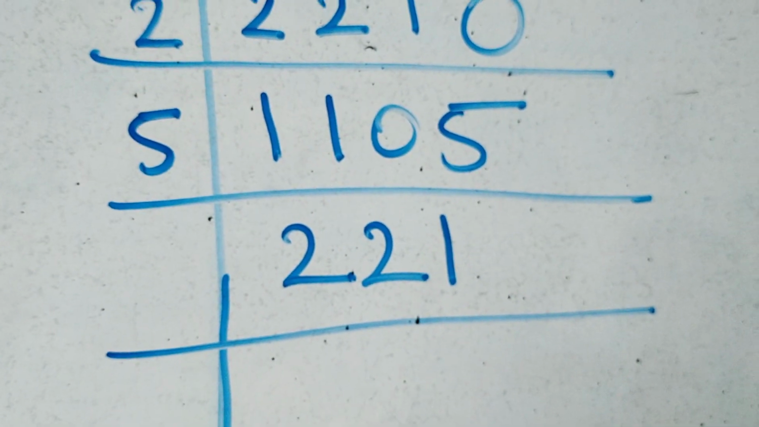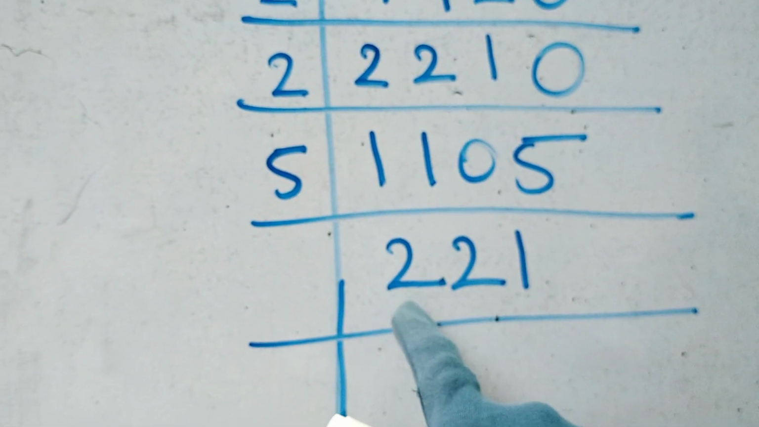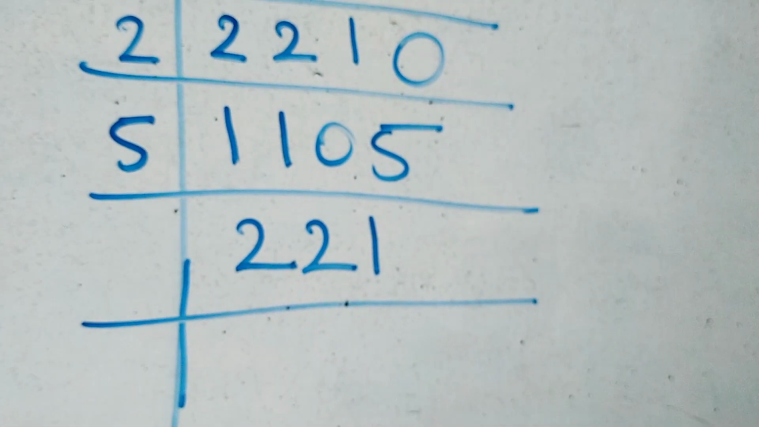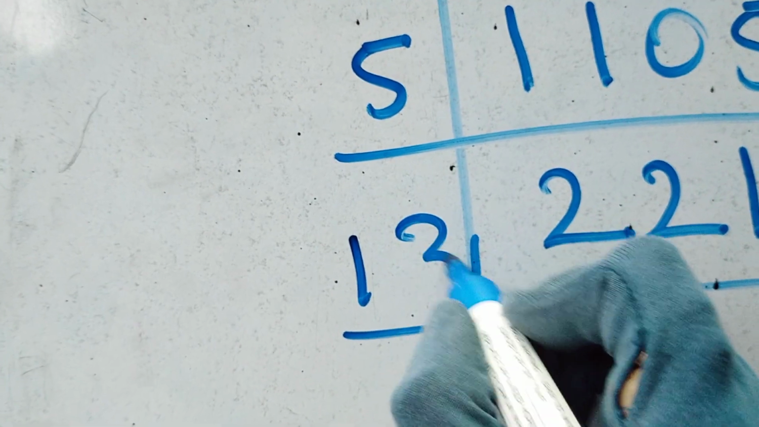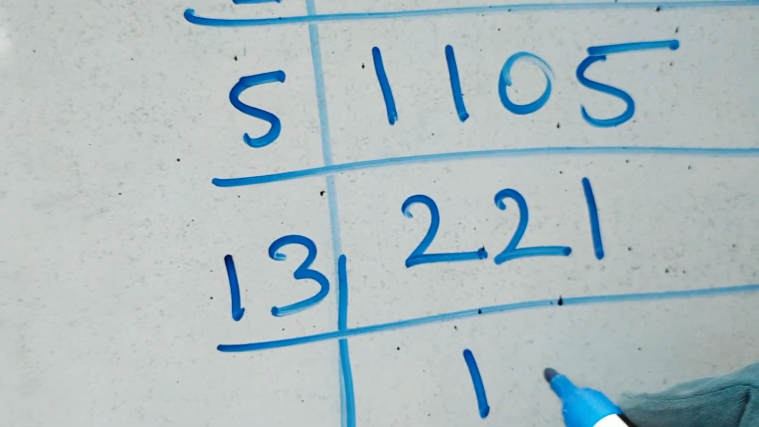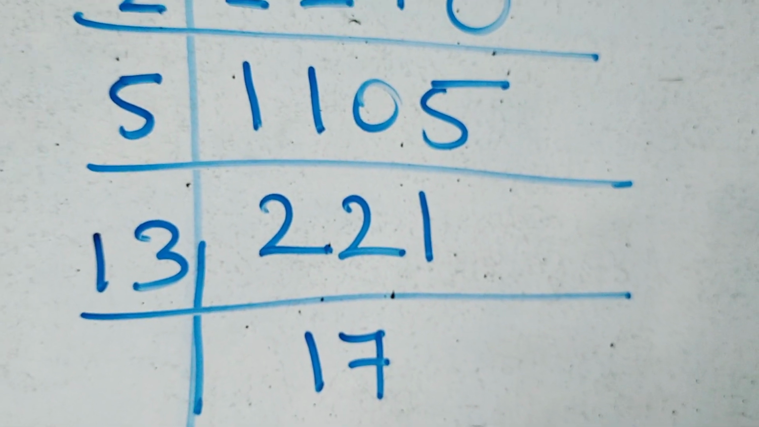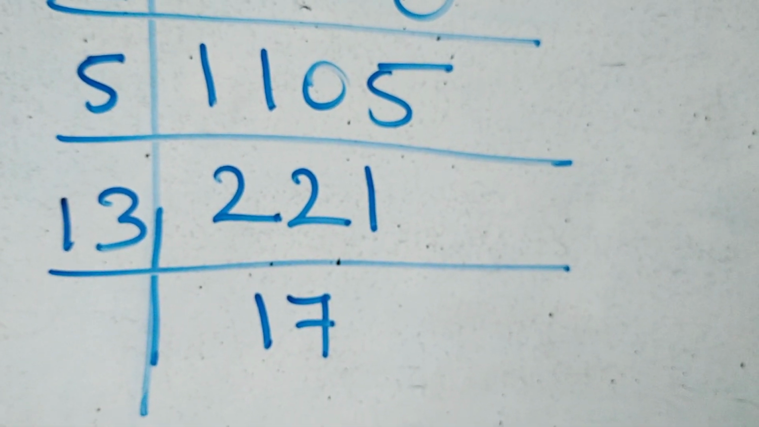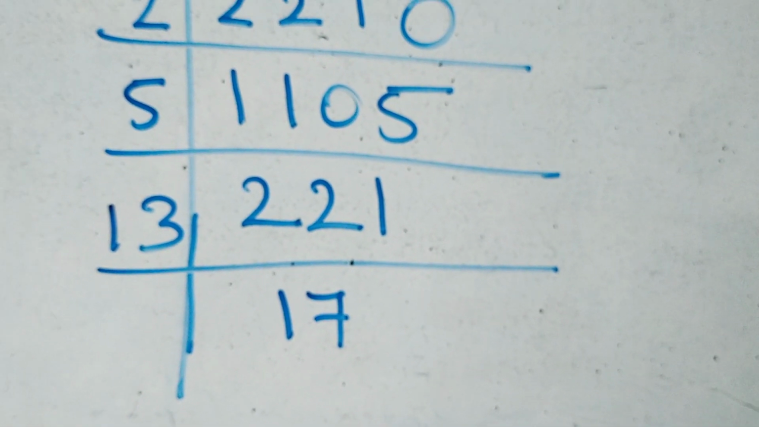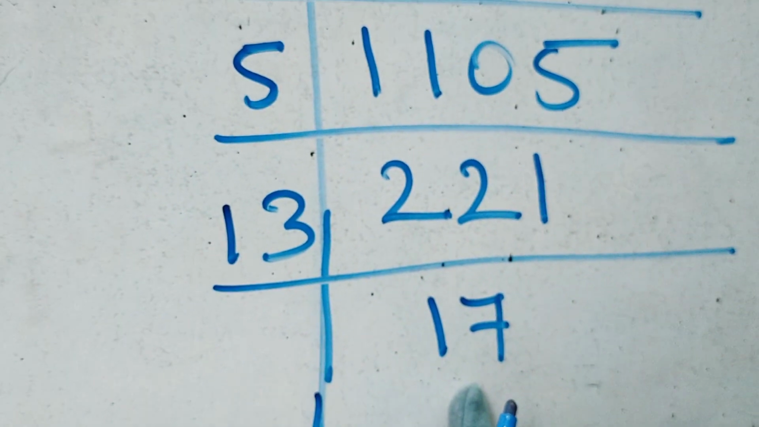Then next, which table can you take? 13, 17. 7 will not come. 13. Then which table? 11 also it won't. 13 table we can take. So 13 1s are 13. Then 13 7s are? Is it okay? 13 7s are? Not 13, 17 2s. Okay. Correct, right? Okay. Then 17.